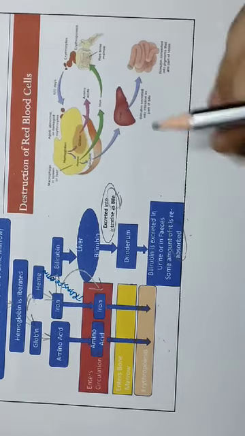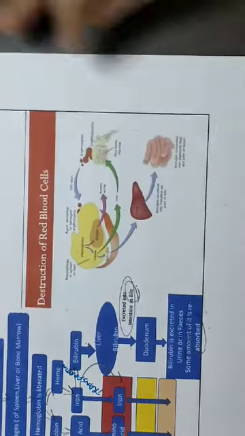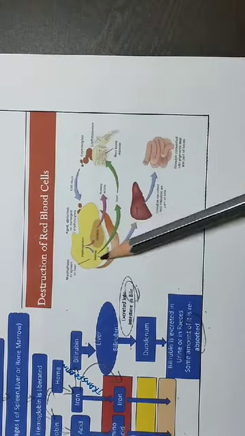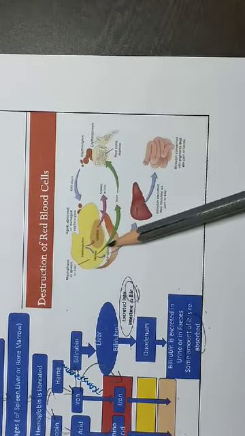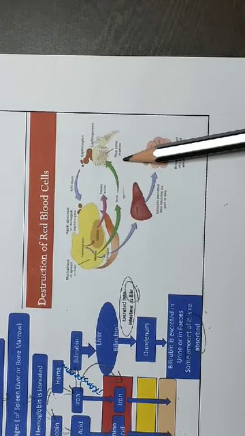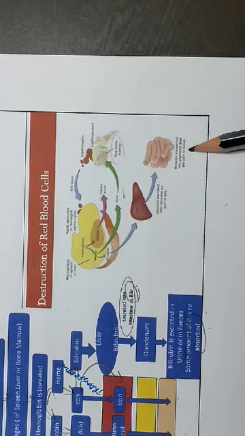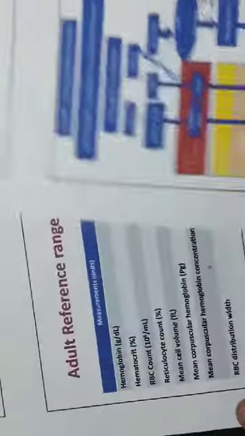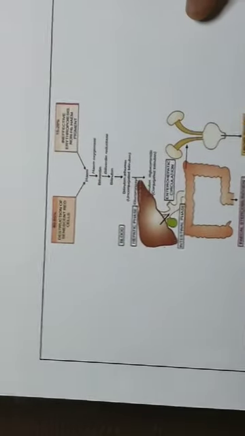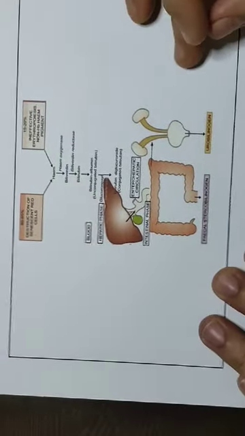Okay, so I have given you a diagram also over here. So what happened? Hemoglobin, some amount becomes iron. This iron will go into the bone marrow. The bilirubin will go to the liver and then to the duodenum and becomes a part of the feces. That is stercobilinogen. Okay. This particular diagram is given in the textbook.